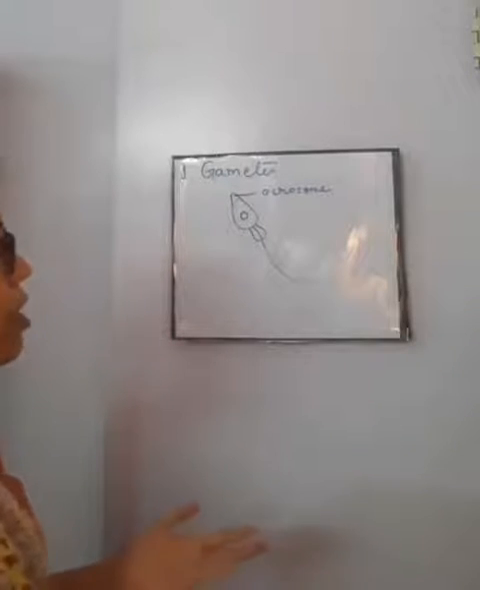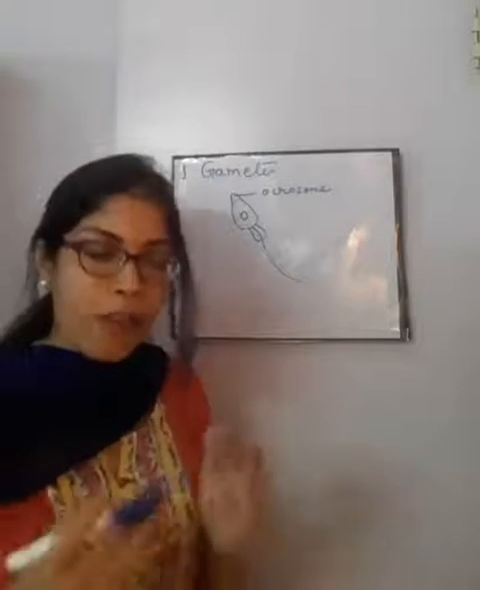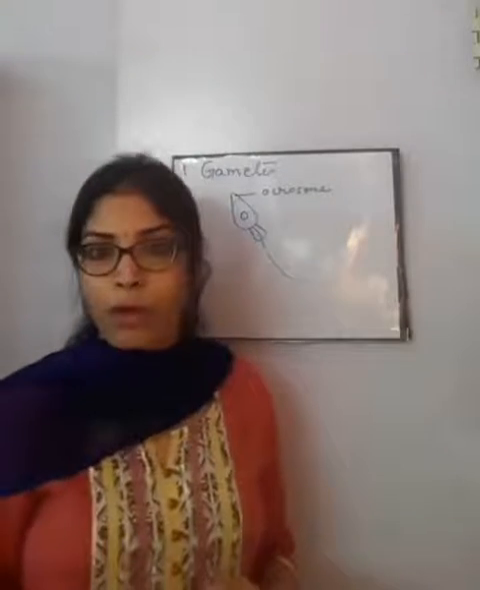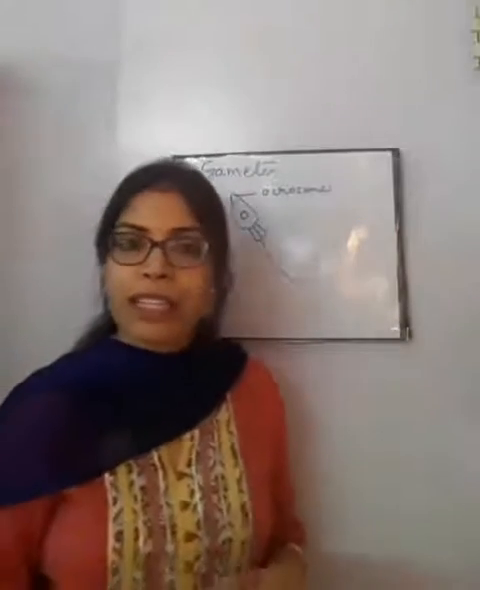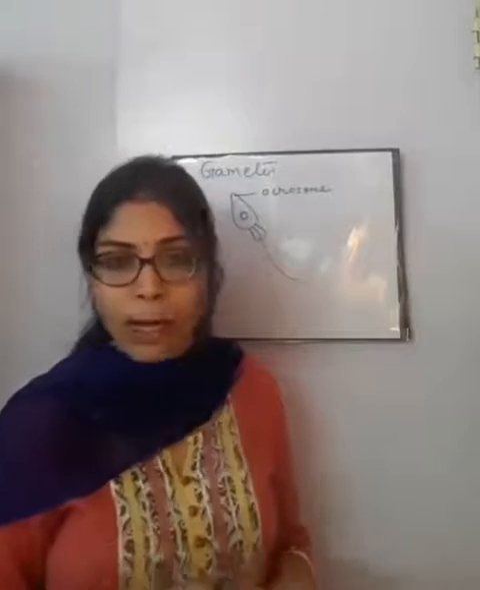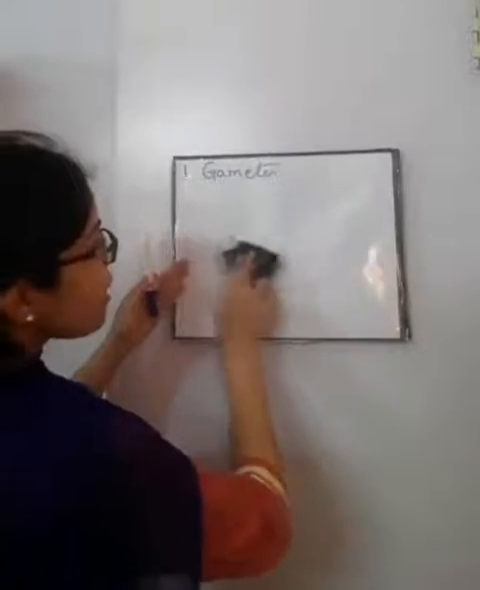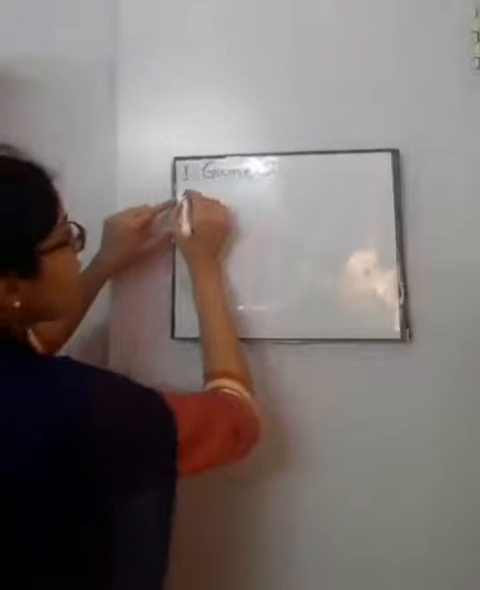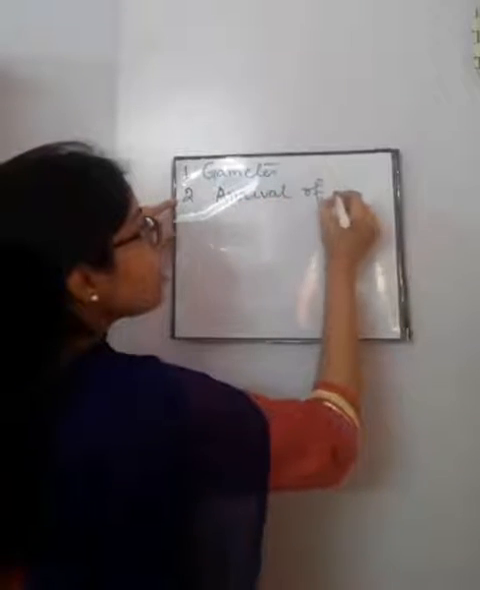And the female gamete is the ovum. I have already discussed its structure. The ovum is much bigger in size than the sperm, and it also has a nucleus, cytoplasm, and other cell organelles that should be present in each cell. So after we have our gametes, sperm and ovum, ready, the next step is arrival of the sperm.